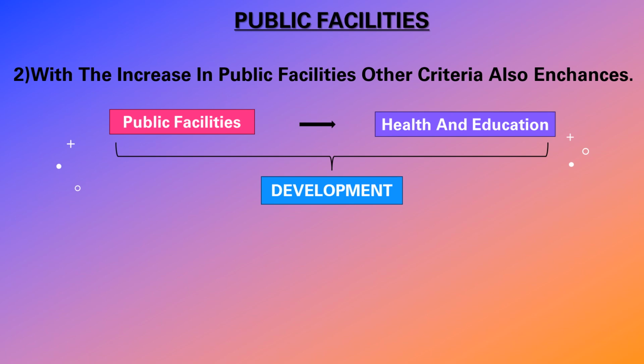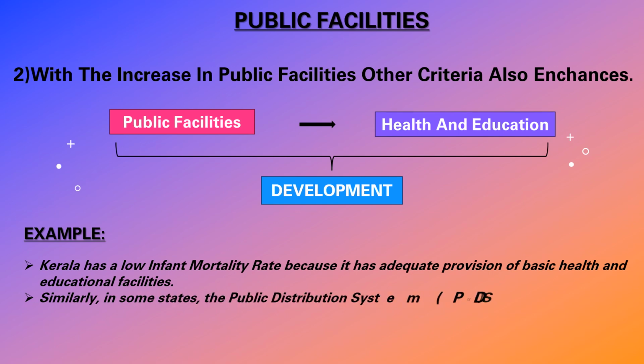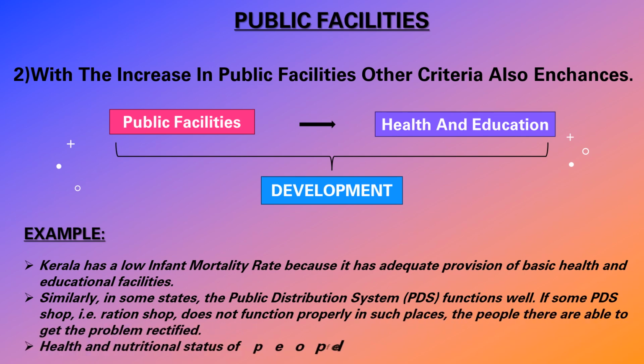Public facility alone is not development; health is needed and education is also needed. Example: Kerala has a low infant mortality rate because it has adequate provisions of basic health and educational facilities. People have knowledge about how to care for the child when they have basic health facilities, right? So the infant mortality rate is low here.